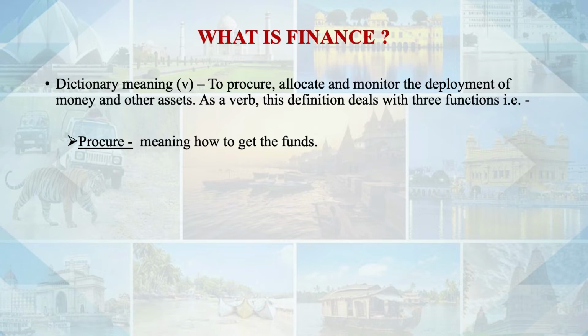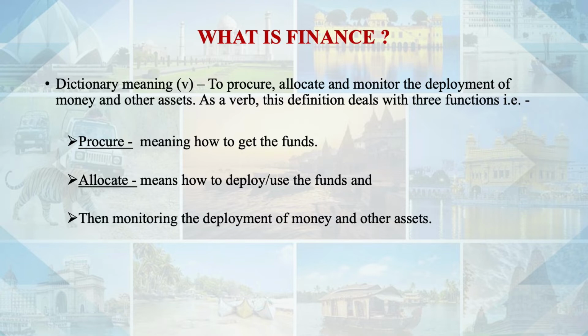If we define it as a verb, meaning the action, then it is basically about to procure, allocate and monitor the deployment of money and other assets. As a verb, it is the process, the action, or the act to procure, allocate and monitor the deployment of money and other assets. There are three functions: procure, meaning how to get the funds; allocate, how to deploy those funds; and monitor, how to monitor the deployment of that money and other assets. That is again the meaning of the word finance as a verb.